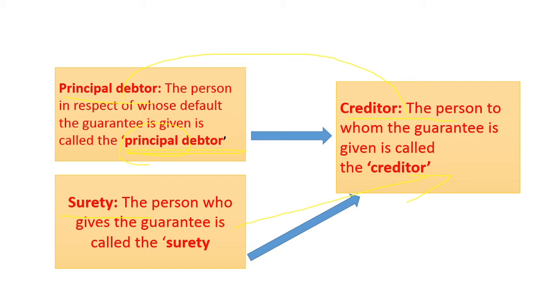The person who gives the guarantee is called the surety. So mainly the principal debtor and the creditor are the two main characters. And the surety, that means the bank, is saying if the principal debtor defaults with respect to that particular time period or any amount with time period, I will give you. That is the way the surety gives. So these are the major three parties of bank guarantee.